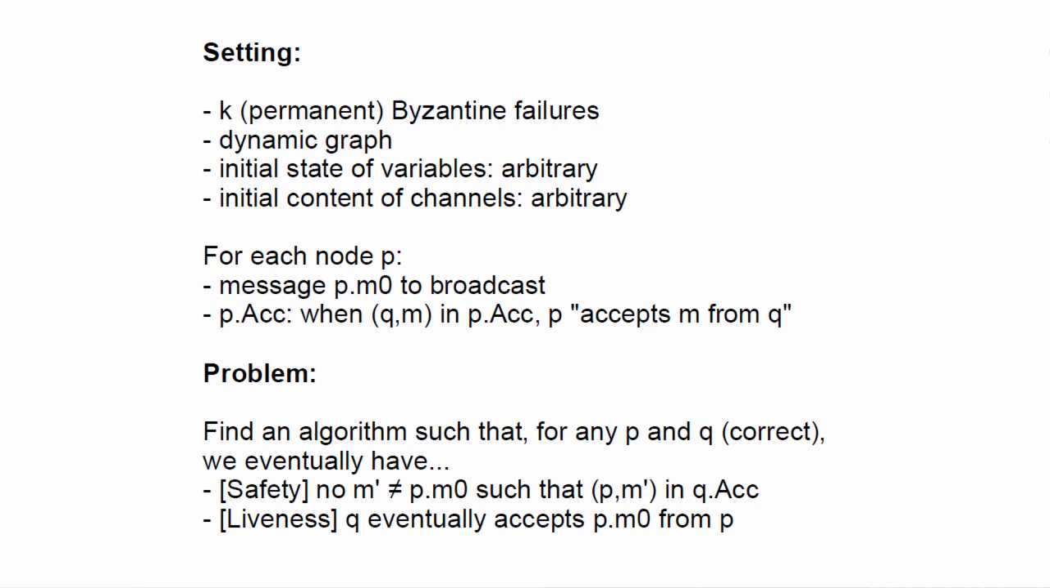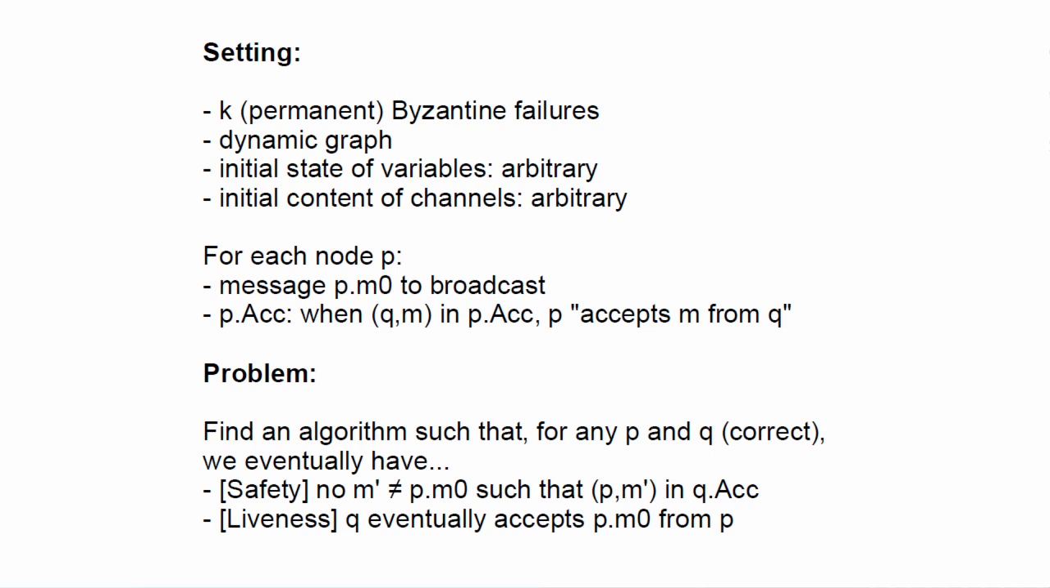So the problem is the following. We want to find an algorithm to be executed by correct nodes such that, given this setting, for any two correct nodes P and Q, we eventually have the two following properties. First, there is no M' distinct from PM0 such that PM' belongs to Qx, that is, eventually we do not have any false message in the X sets, so here PM' would correspond to a false message because P did not send M'. So this would be the safety property, that is, what we want to avoid.